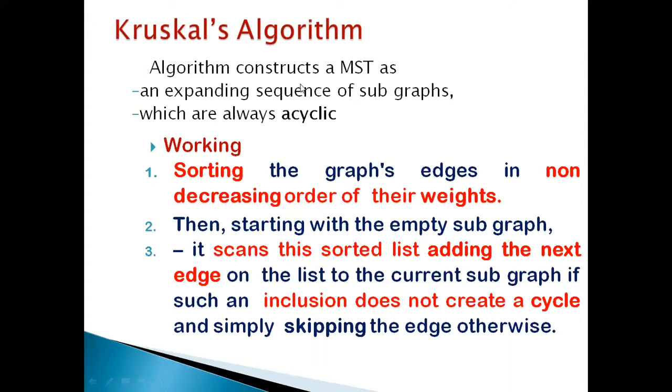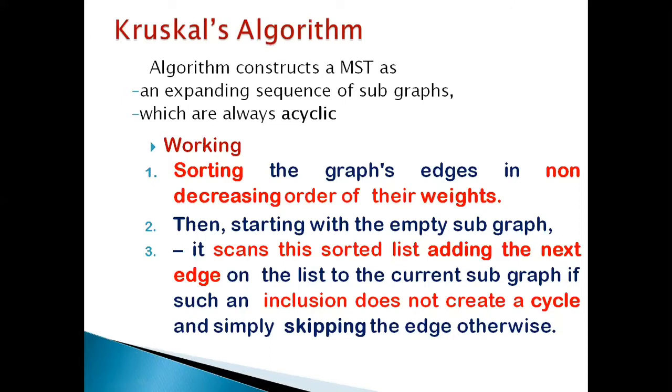Kruskal's algorithm constructs a minimum spanning tree as an expanding sequence of subgraphs which are acyclic. That is the definition of a minimum spanning tree. So these are the steps you should follow. First, sort the graph edges in non-decreasing order of their weight. So in increasing order of edge weight, you should sort the edges. That is the first step you should do.